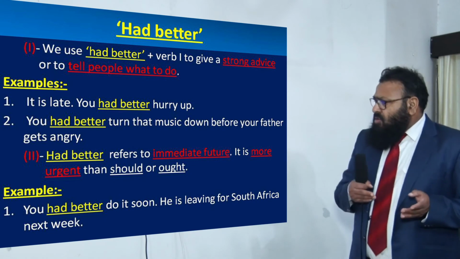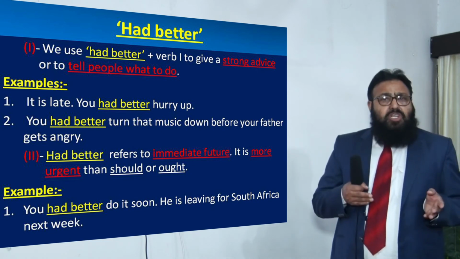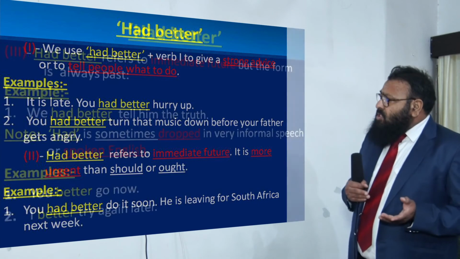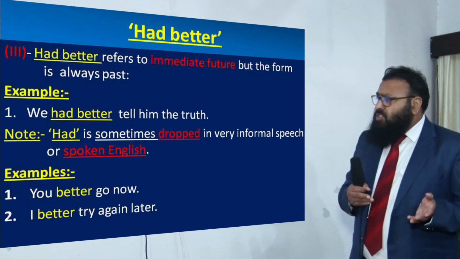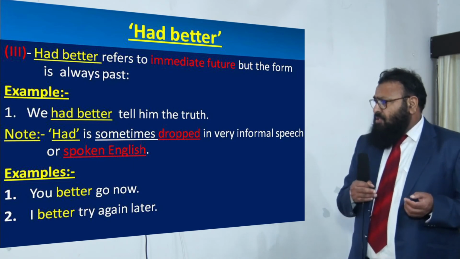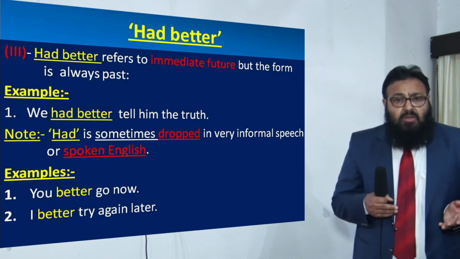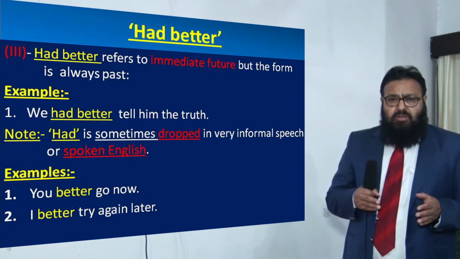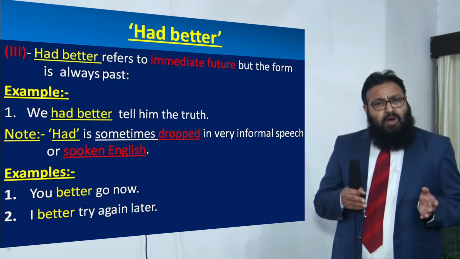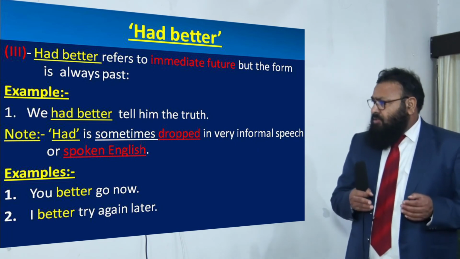So we talk of had better for the immediate future. Had plus better refers to the immediate future, dear children, but the form is always past. You have got to remember it. We had better tell him the truth. We are going to tell him the truth in the immediate future, dear children, but the form is in the past, had better.